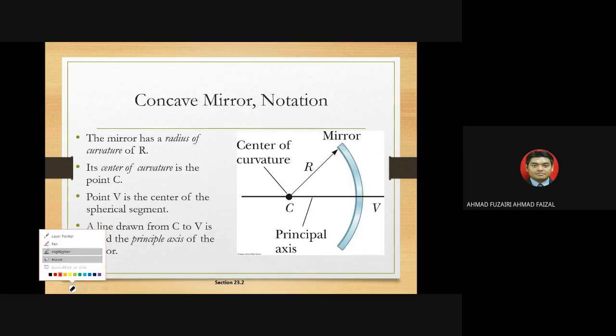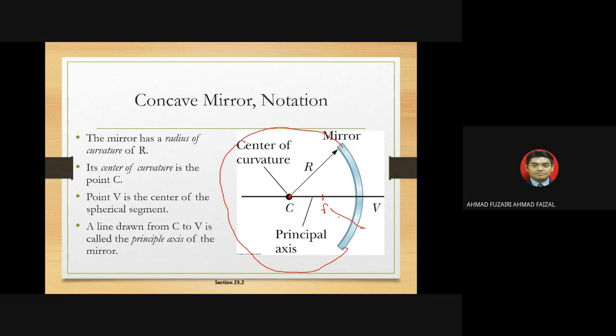The center of the circle is called the center of curvature, so here is C. Half of the center of curvature is considered to be the focal point. So this one is the focal point.